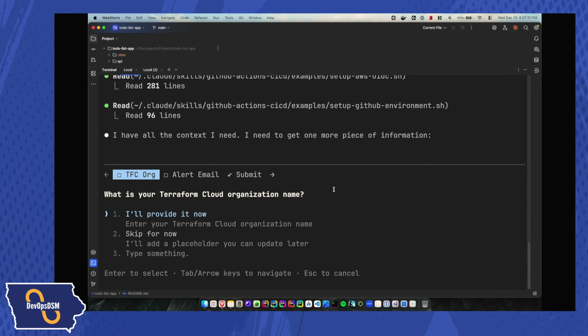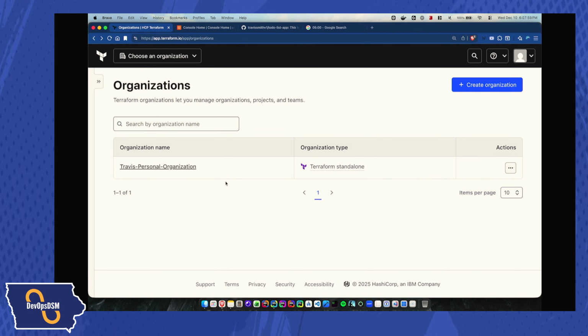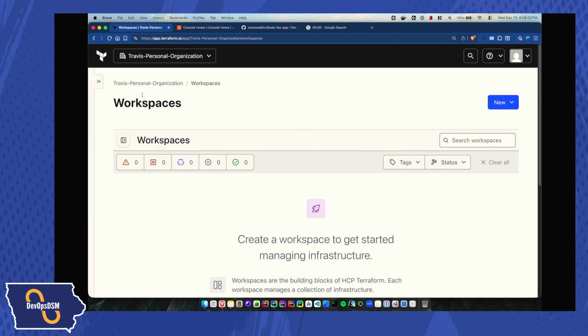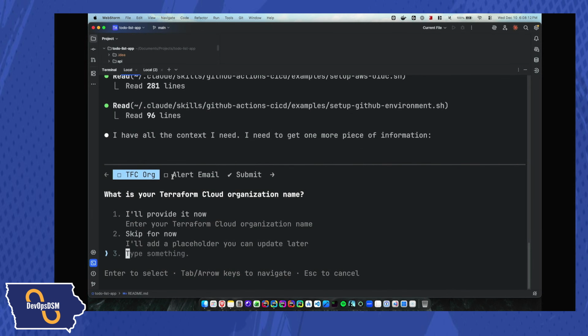In this case, it's going to ask me, what is your Terraform organization name? And I'm going to go ahead and give it that. I also created a Terraform organization, and right now it's currently empty. There's nothing in it. There's no workspaces, no projects or anything. But it is just Travis Personal Organization. So I'm going to go ahead and give it that name and put that in there.